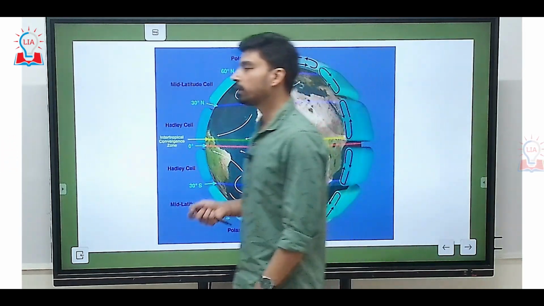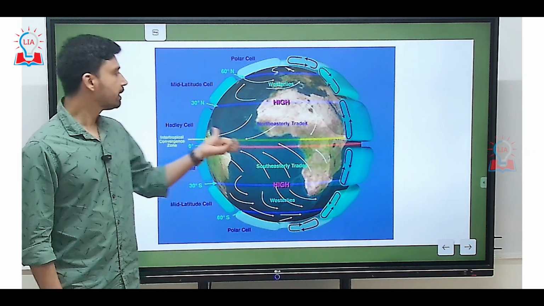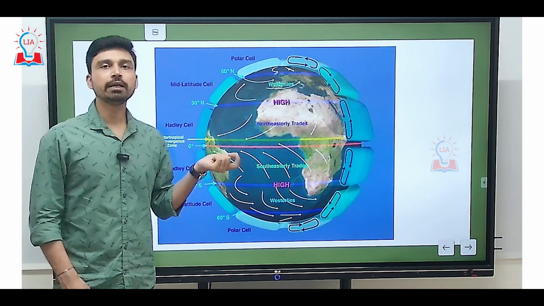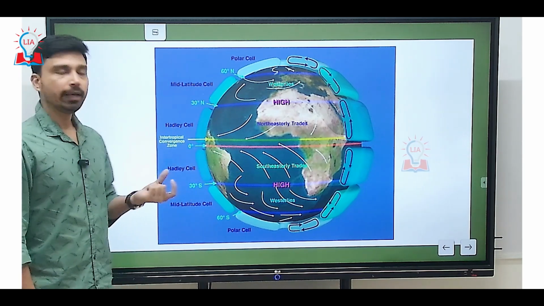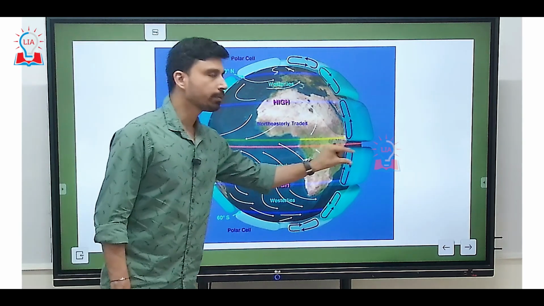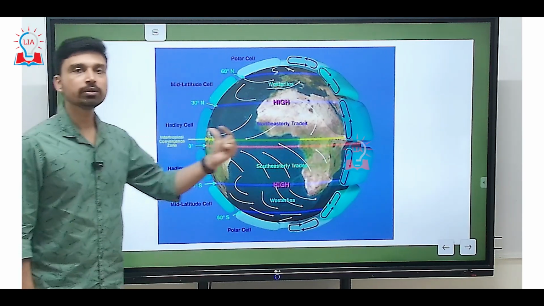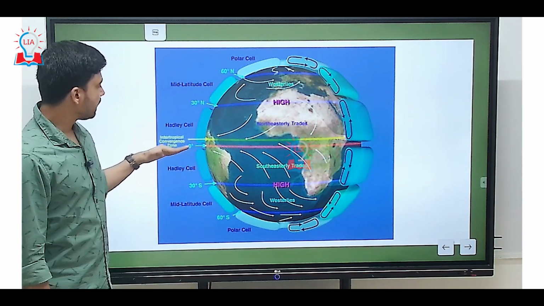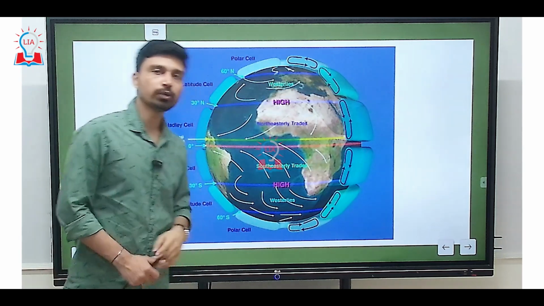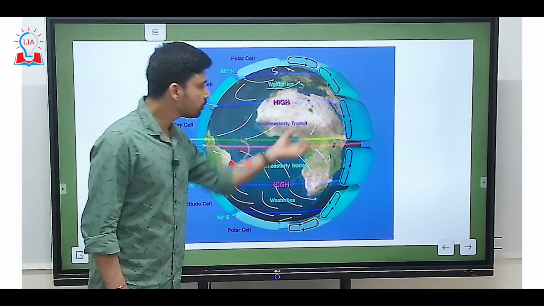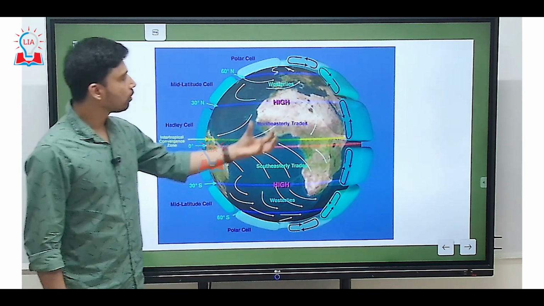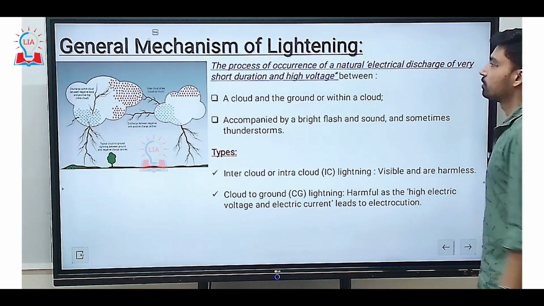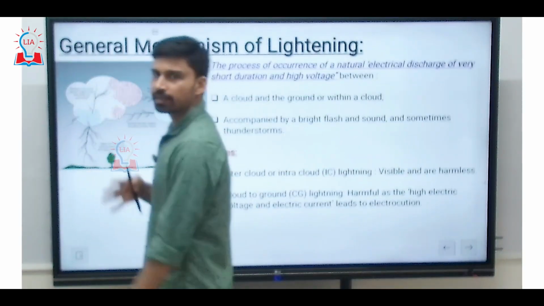If we look at this particular region, why do we have a low pressure area around the state of Gujarat? This can be explained by the presence of a zone that is referred to in climatology as the Intertropical Convergence Zone. The Intertropical Convergence Zone is a low pressure system that largely lies around the equatorial region, but due to the northward or southward movement of the sun, the ITCZ sometimes shifts north and south accordingly. The ITCZ is continuously attracting the winds from all around the subtropical region, and this is also how we can explain the lightning and rainfall phenomena in the state of Gujarat. So this is about this precise lightning phenomenon.